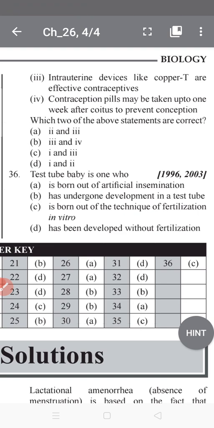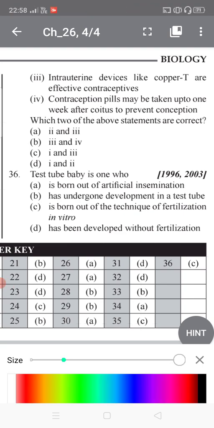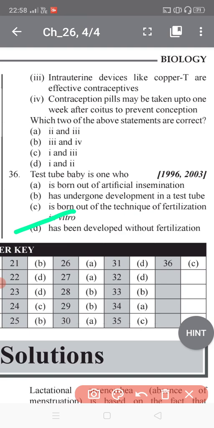And when the embryo reaches the 8 to 16 cell stage, from the morula stage, it is implanted back into the uterus of the mother. So the option, a test tube baby is one who is born out of the technique of fertilization in vitro, that is in the laboratory outside the woman's body. Okay, so now the session for today is over.